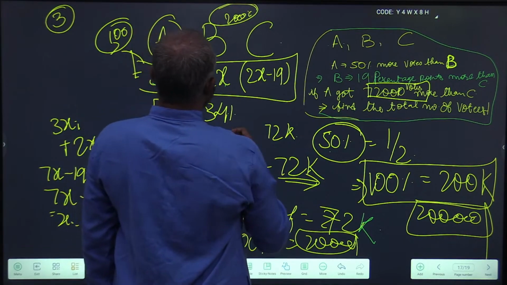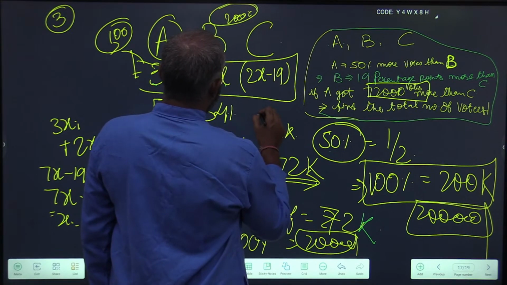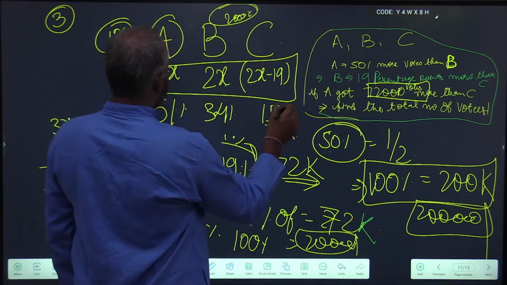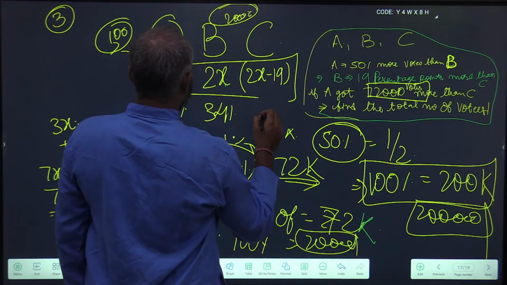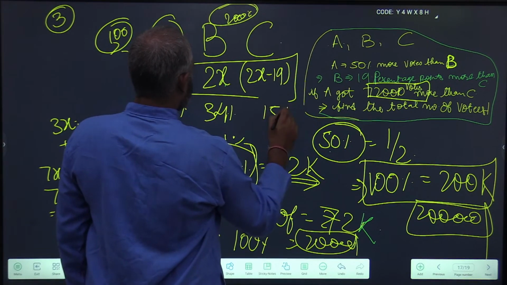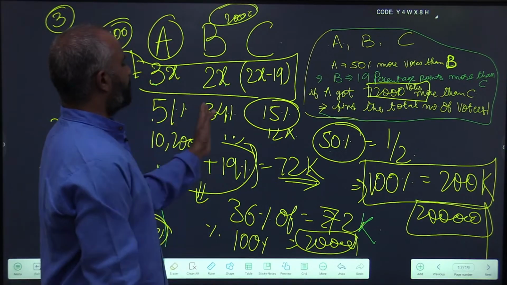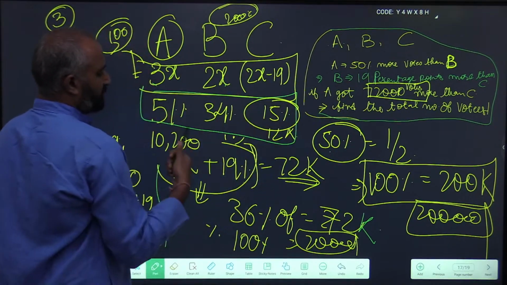This is 34 minus 19, okay, 15%. This is 85%. This is 15%. You can solve any of the formats they have asked.